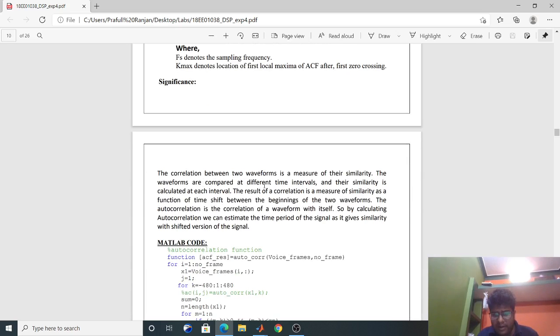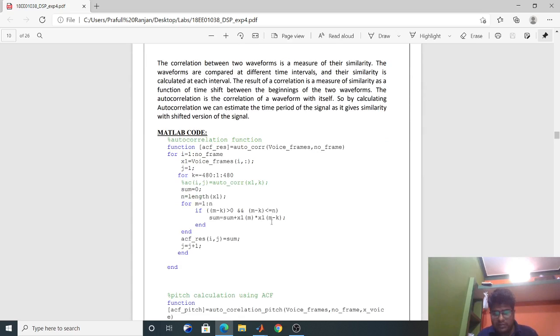The waveforms are compared at different time shifts and their similarity is calculated. The autocorrelation is the correlation of a waveform with itself. So by calculating the autocorrelation, we can estimate the time period of the signal. By calculating the autocorrelation of every small block, we can calculate its pitch period or pitch frequency.